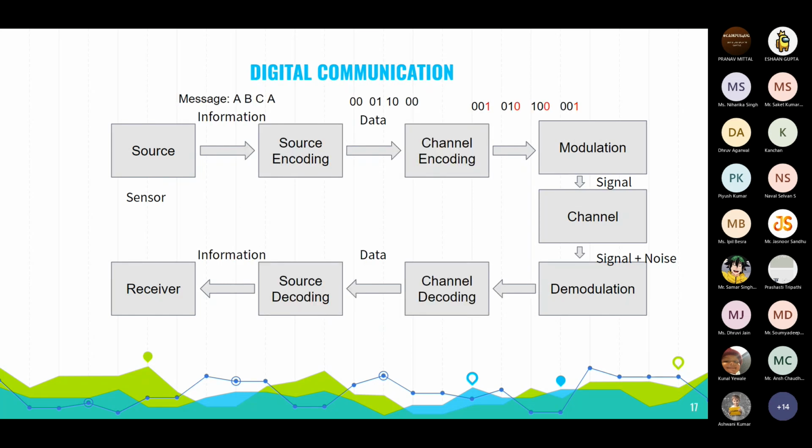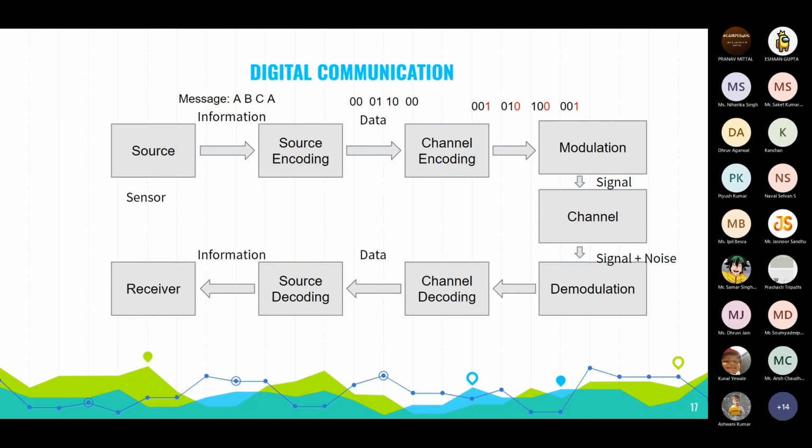Now the digital communication. Let's take an example, a message like ABCA is the information we have from the source. Now we need to send this to the receiver. This ABCA is sent into source encoding. In source encoding, as we have discussed above, the data is compressed and changed into zeros and ones. A is a character, it takes 1 byte, whereas an int doesn't take that much data. So A is converted into 00, B as 01, C as 10, and A as 100. So this data is compressed here in source encoding.